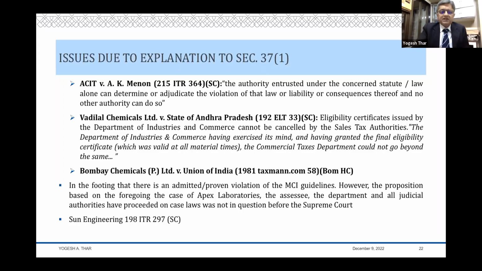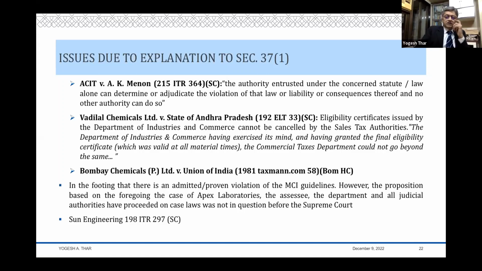This is a principle that is definitely supported by various decisions. This is a principle which needs to be looked at and invoked, at least to salvage something which is a debatable issue under the MCI regulations.